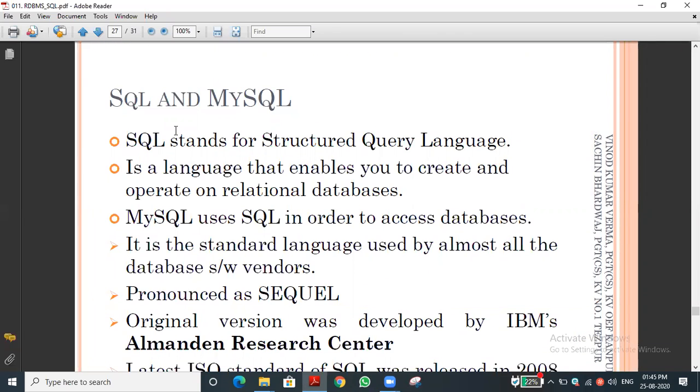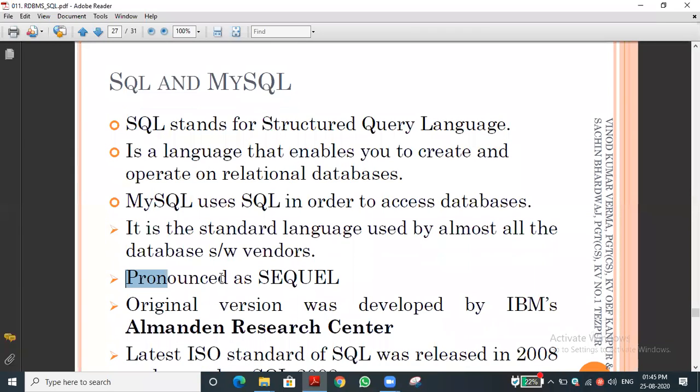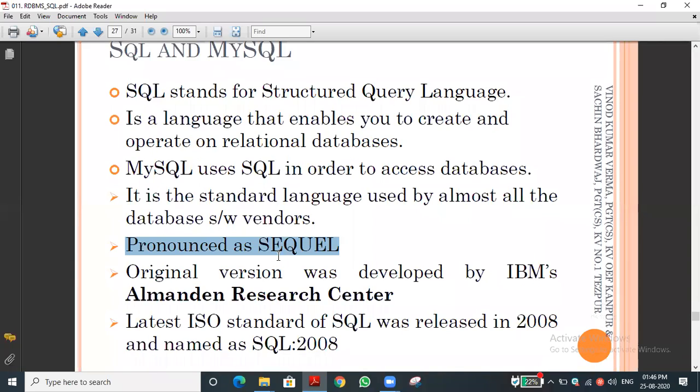Okay, students, these are all the things. SQL, you already know, is Structured Query Language. As I said previously, we pronounce it as SEQUEL, but the letters are SQL. Whenever you are talking, we should pronounce it as SEQUEL. So these are all the concepts.